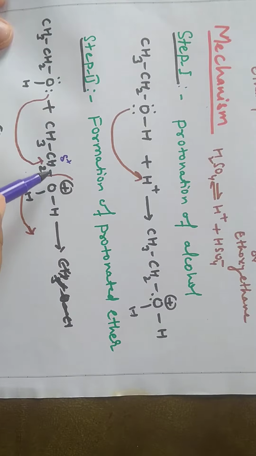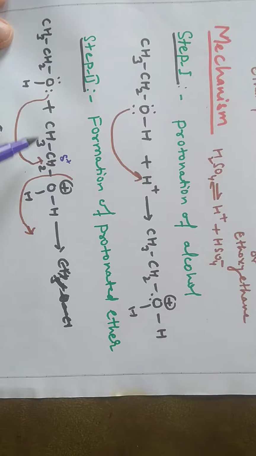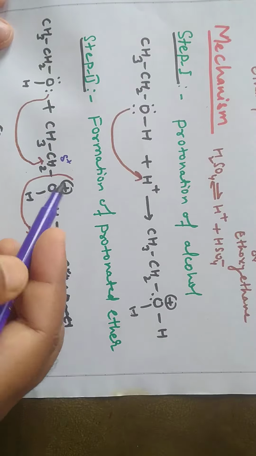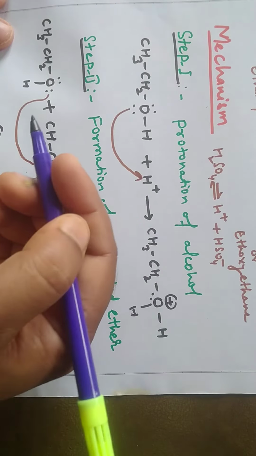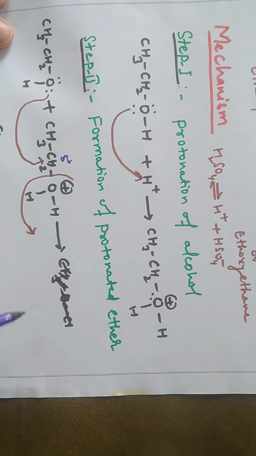Since electrons are pulled towards oxygen, why? Oxygen is an electronegative element. So if these electrons are pulled by the oxygen, then what will happen? Here a positive charge will temporarily develop, but there is not complete isolation here, as in this species water, that is H-O-H, oxygen pulls electrons, and the water molecule is eliminated.